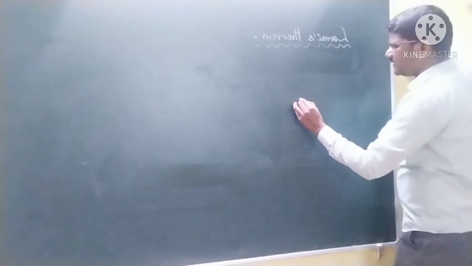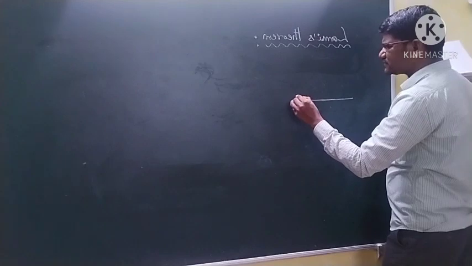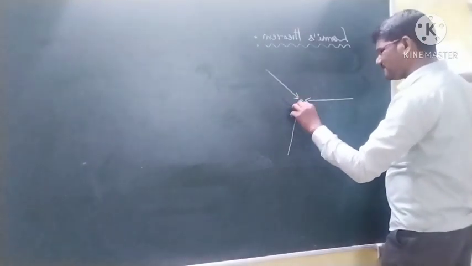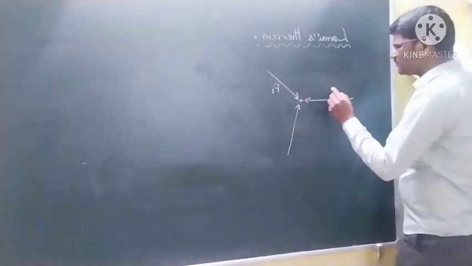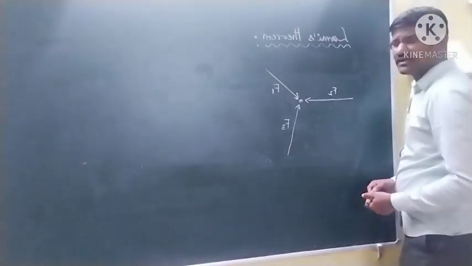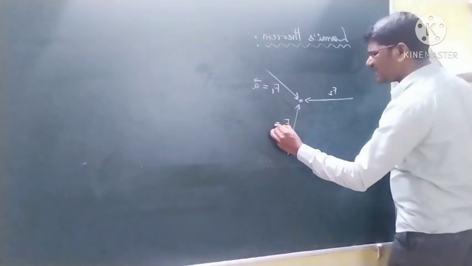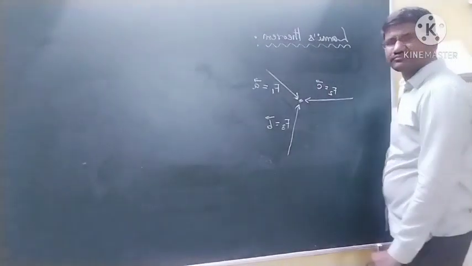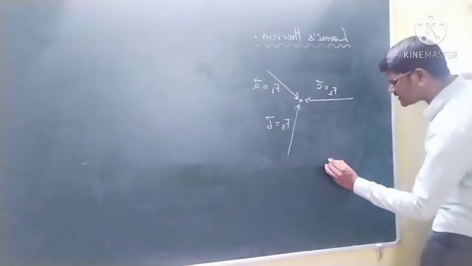Now this is a particle. This is one force, this is another force, and this is the third force. Okay students, the first force is F1, second force is F2 and the third force is F3. The first force I am representing with the letter A bar, this with the letter B bar, and this with the letter C bar. And if I write the vector sum of all the forces, I will get 0.